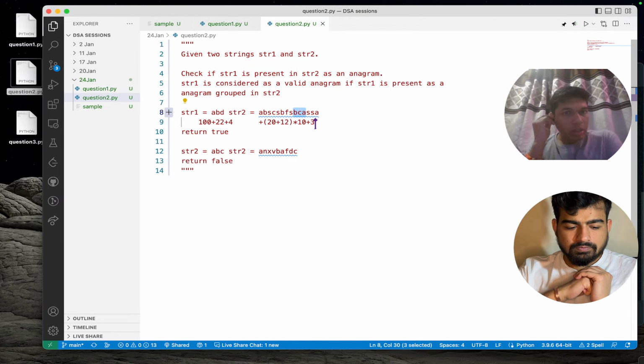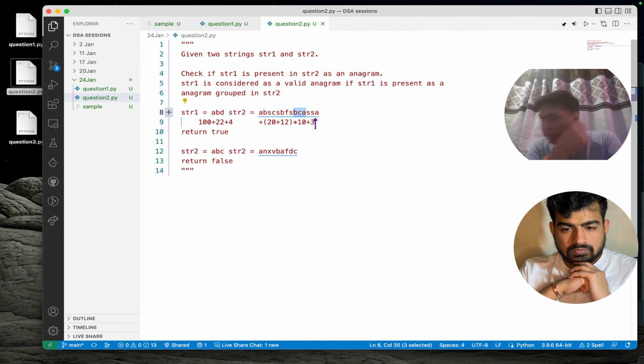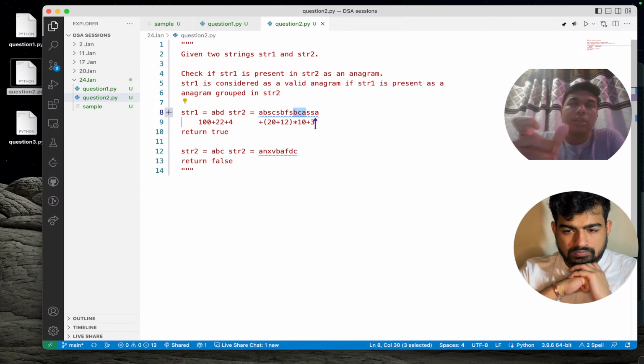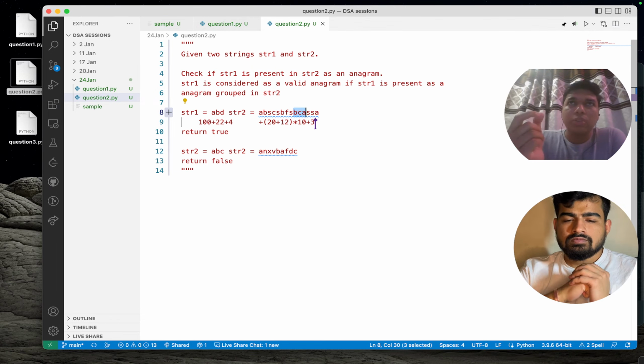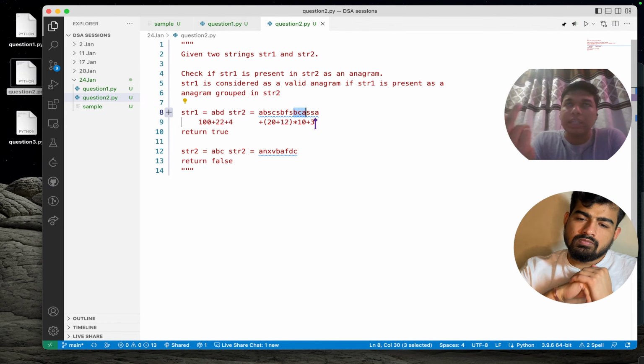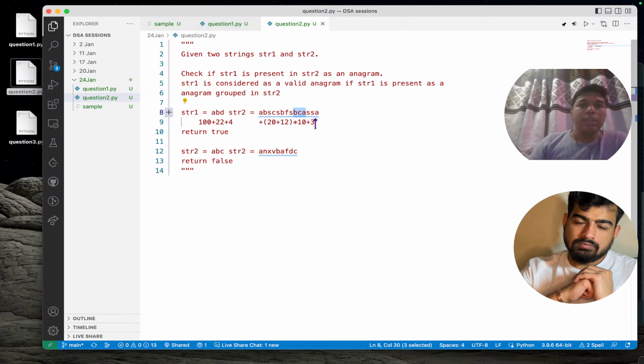So I'm not going to create a hash map basically. I want to do a calculation for creating a hash value, so we are not storing anything in that case. We will have two variables which will store the value of the hash. One will be the fixed value of the string one hash, and second will be the value of the running hash. Running hash, basically, as I explained.